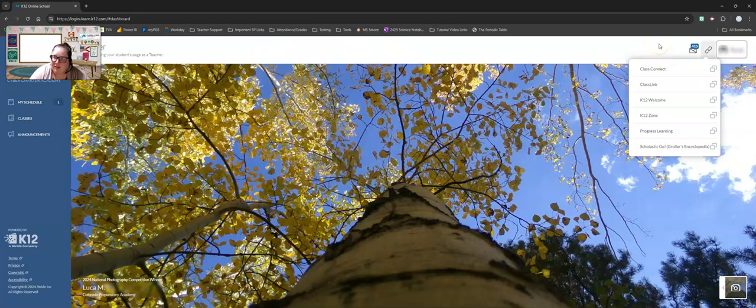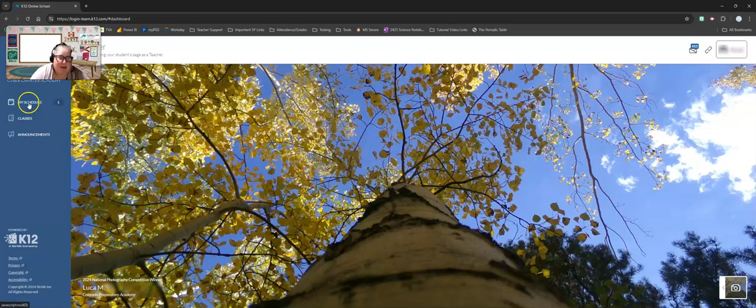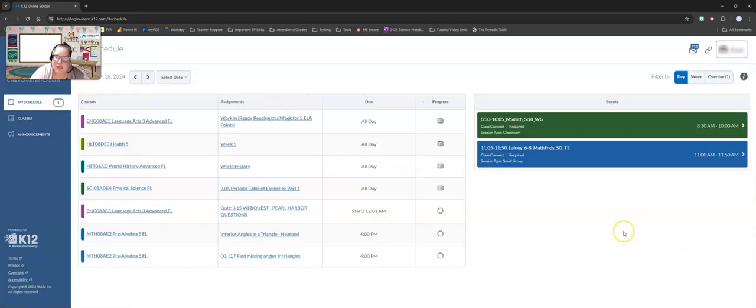Once you feel comfortable with that, let's go ahead and look at my schedule here. So this is what a typical schedule will look like for you. In this section here, you'll see everything that is on all of the class plans for every course. I recommend that you don't necessarily rely on this entirely. We want you to go to each and every course individually, which I will walk you through specifically for science in a little bit. But this is your schedule for today.